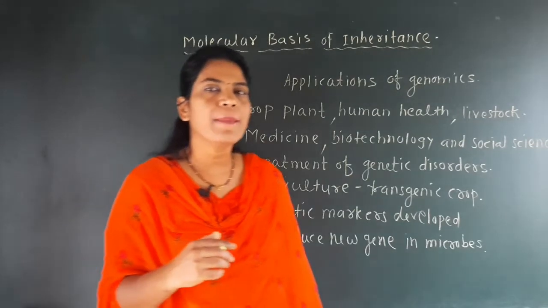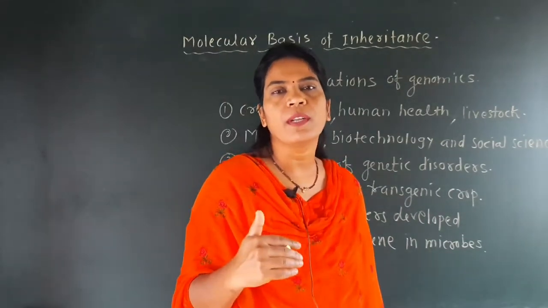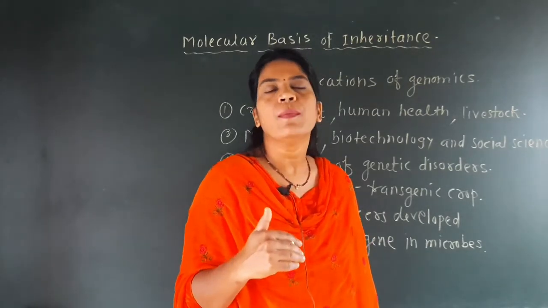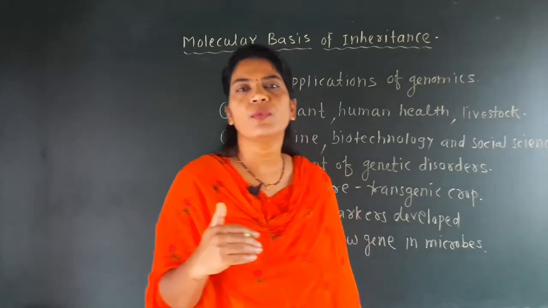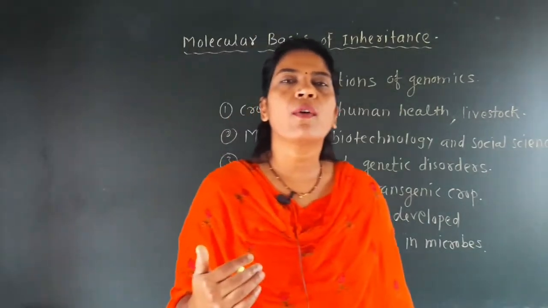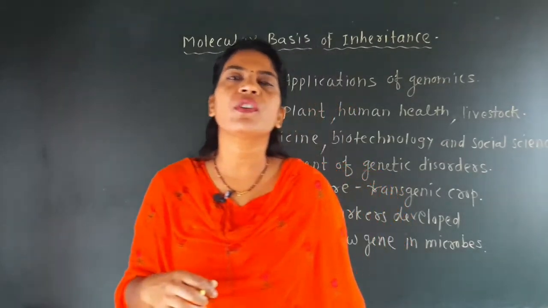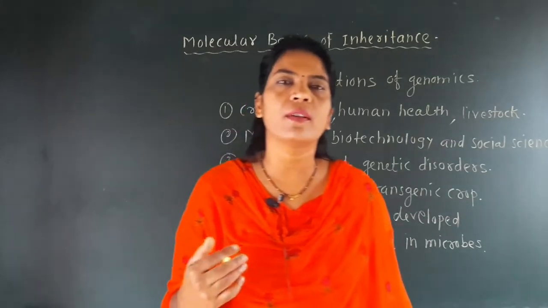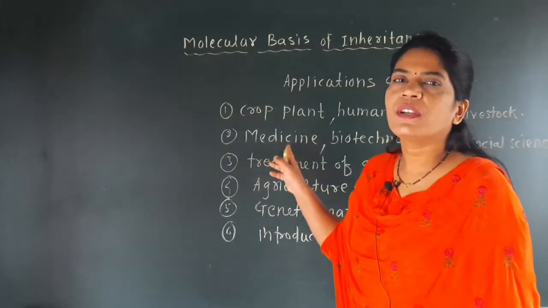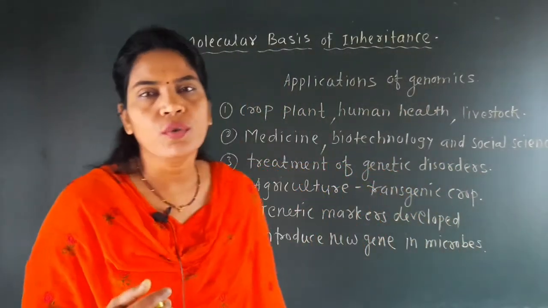So different types of medicine are generally prepared by studying the nature of the genome of that organism. That means different medicines are now available in the market for various disorders of human beings, and those medicines are formed or developed according to the nature of the genome. So by studying in detail the genomic structure of human beings or other organisms, we can use that knowledge for the formation of different types of advanced medicine which are useful for human beings.